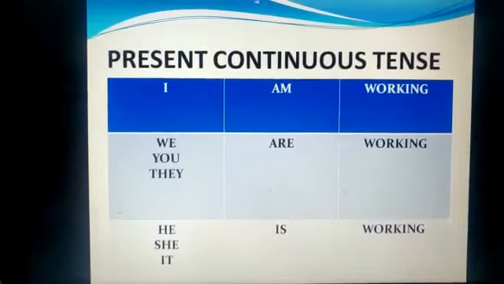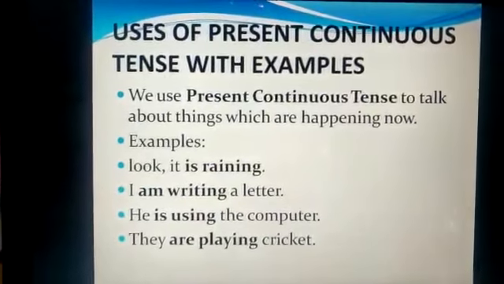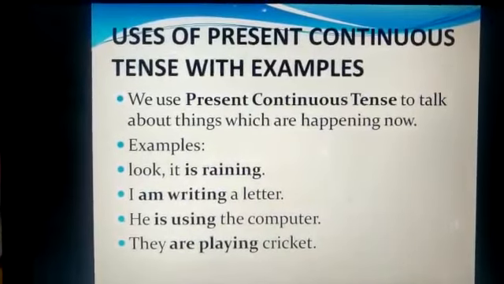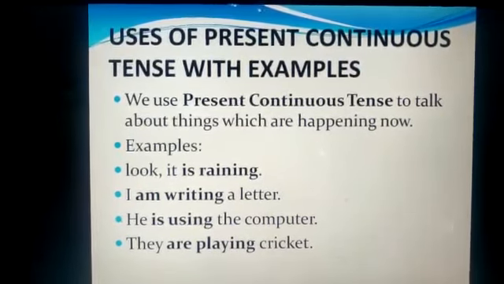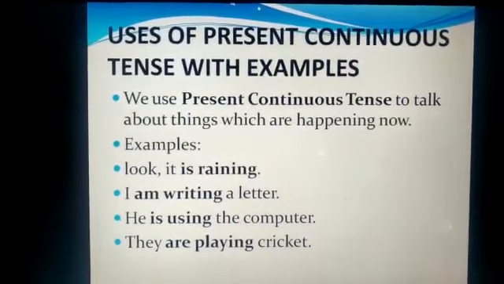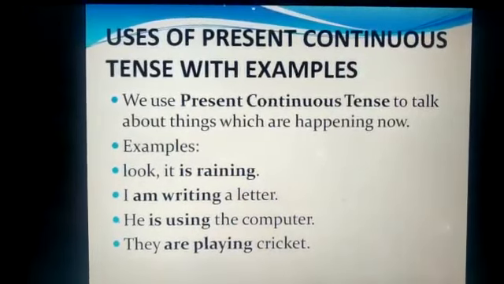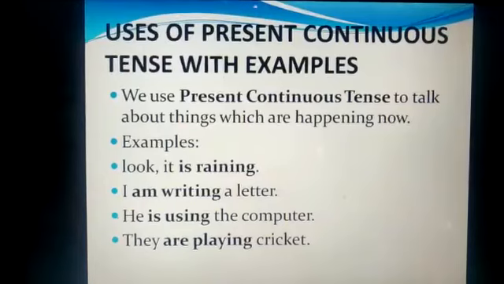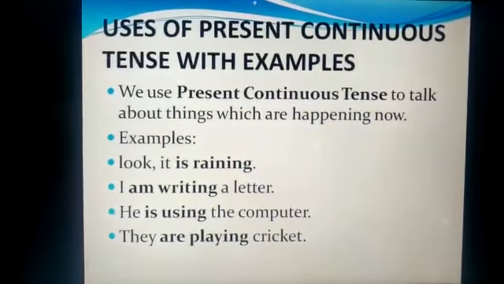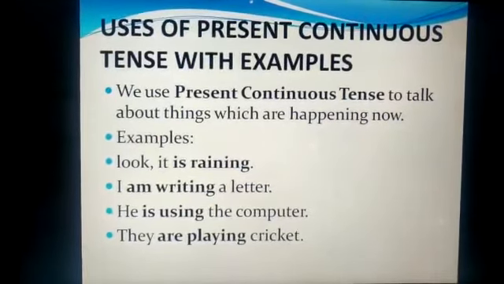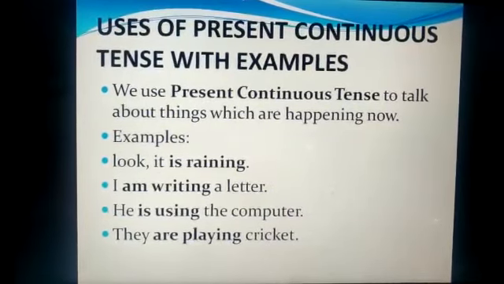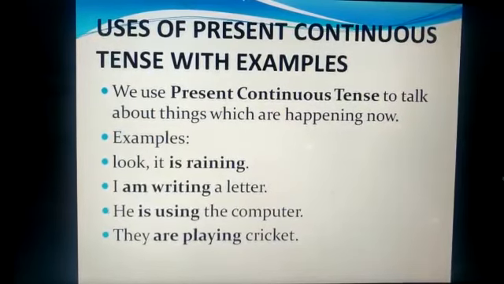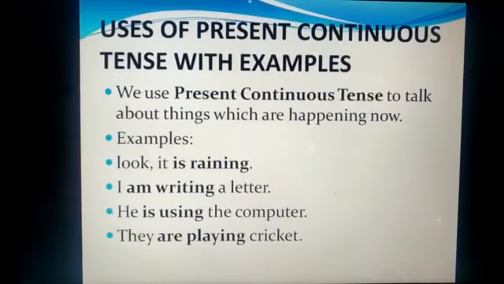Now next we will move on to a few more examples based on present continuous tense. We use present continuous tense to talk about the action which is happening right now, currently. You can take any example. Look, it is raining. This shows that currently it is raining. Presently it is raining. I am reading a book. Currently I am reading a book.